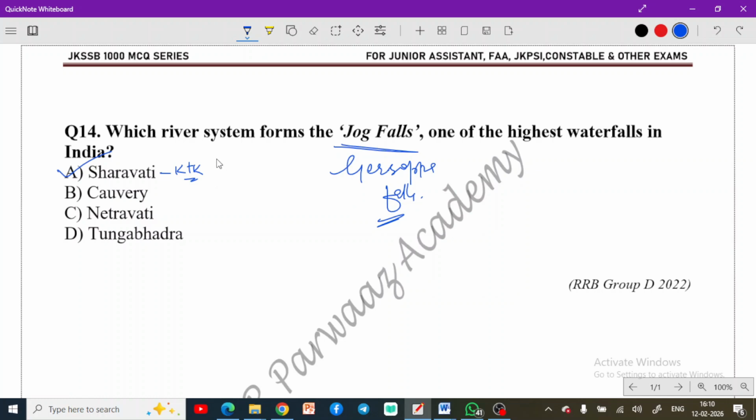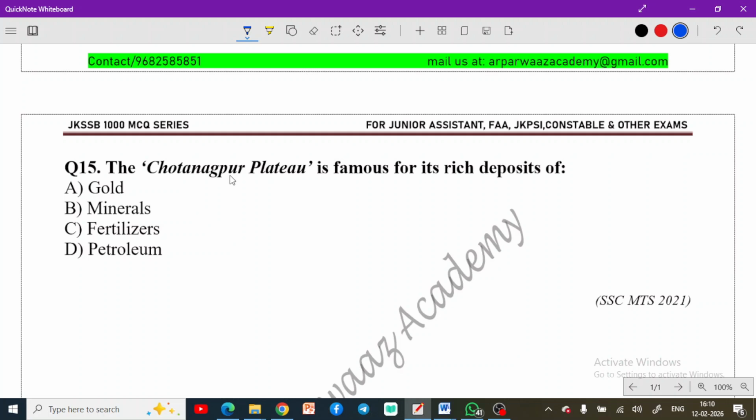Now moving to the next question, which is going to be the last question for today, because we discuss only 15 questions as usual in our session. The Chotanagpur Plateau is famous for its rich deposits of gold, minerals, fertilizers, or petroleum? Simply, the question is as simple as that.